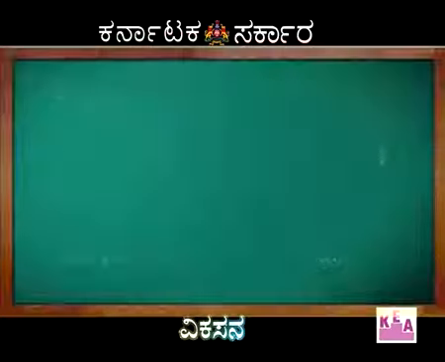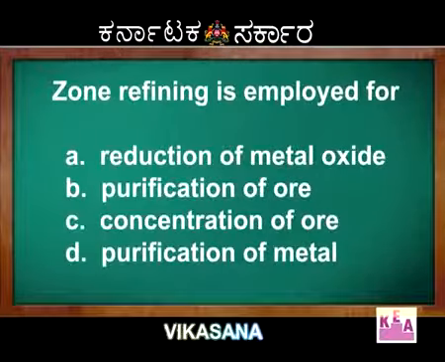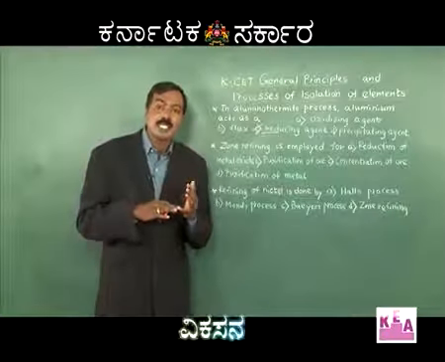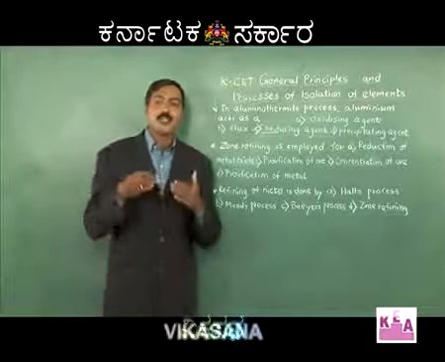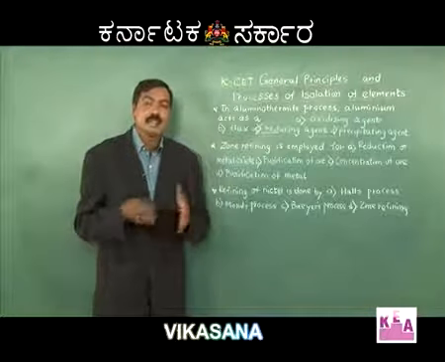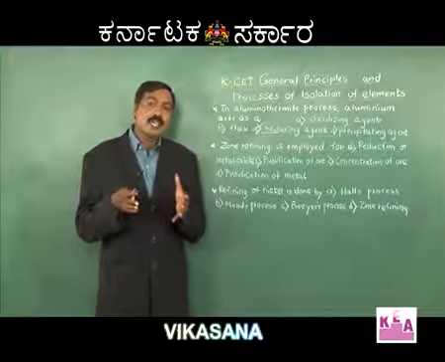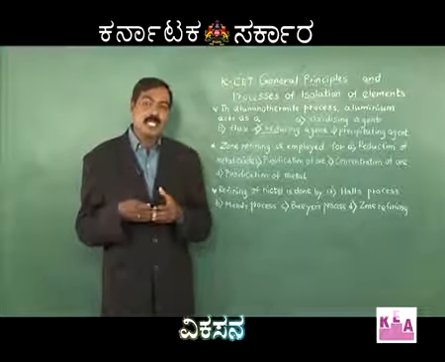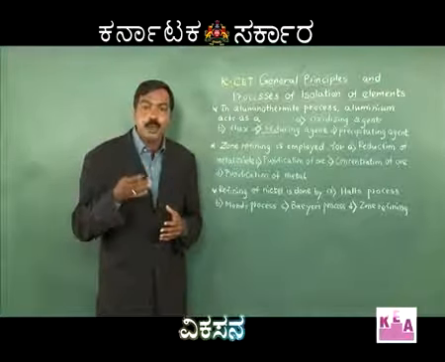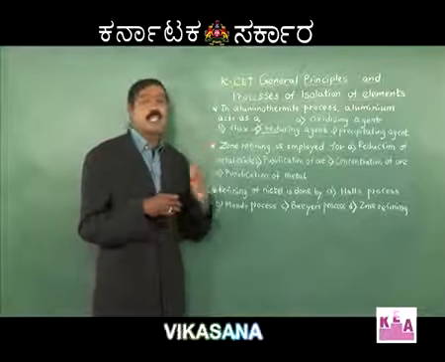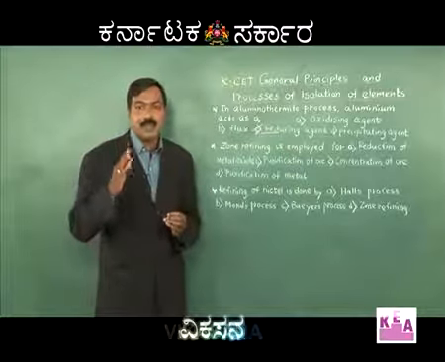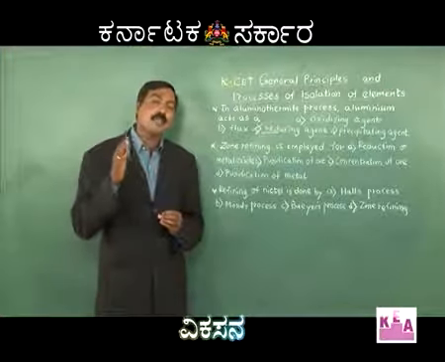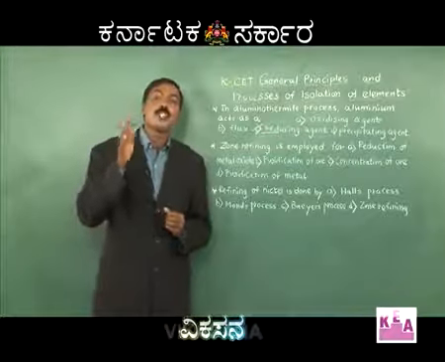Moving on to the next. Zone refining is a final stage in the extraction process. After concentration and removal of impurities, we have reduction, the conversion of a metal oxide into a metal. The final stage is to get the metal in a 100% pure state, that is, recovery of the metal in the purest form. One of the techniques we use is zone refining. Therefore, zone refining is the method of getting the metal in a 100% pure state.